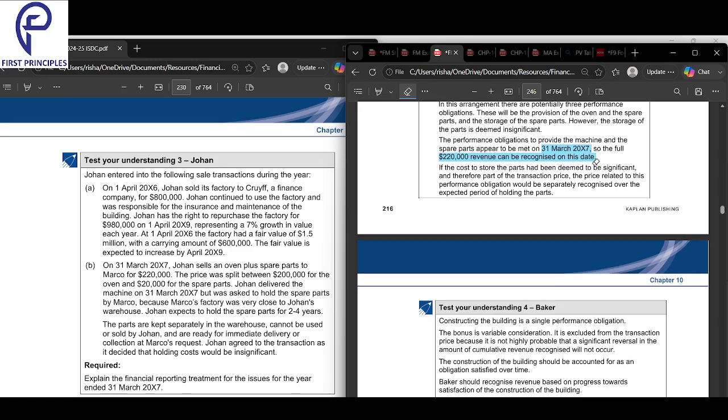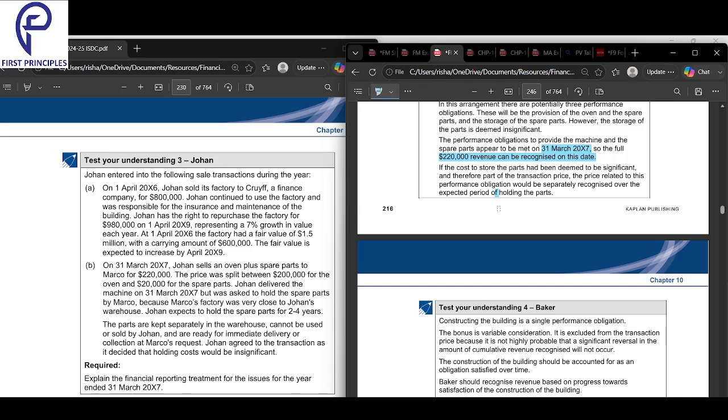If the cost to store the parts had been deemed significant and therefore part of the transaction price, the price related to this performance obligation would be separately recognized over the expected period of holding the parts. If the holding cost was a significant part, then you would recognize it over 3-4 years. But they're saying it's insignificant, so they can recognize 220 revenue immediately. Even though the delivery has not happened, they can recognize that revenue, because the control is transferred.